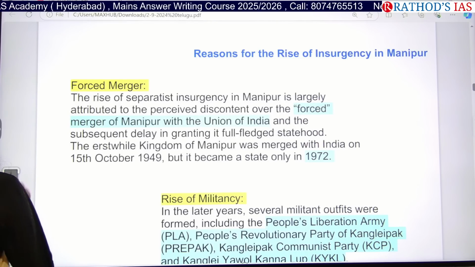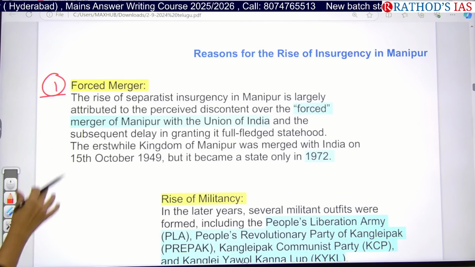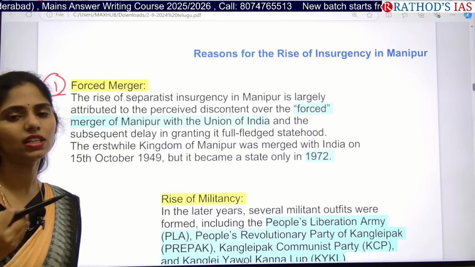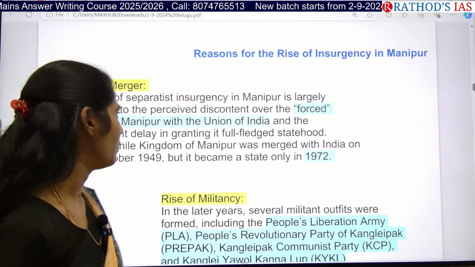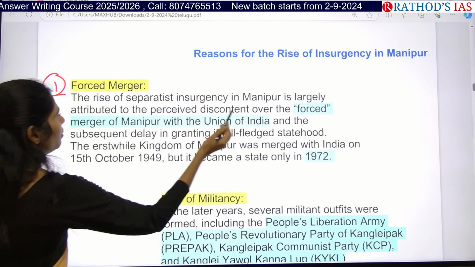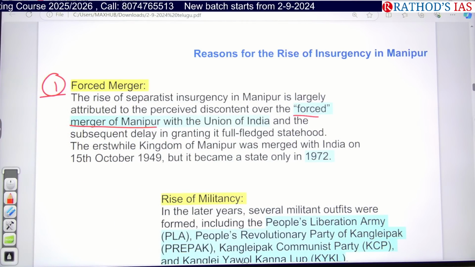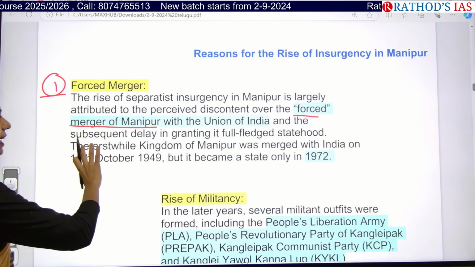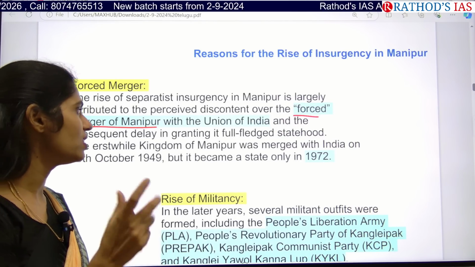So the first one here is forced merger. Actually, Manipur wanted to be a separate country before it became a state of India. So we came up with a forced merger of Manipur with the Union of India after we got independence. At that time, they even demanded full-fledged statehood.